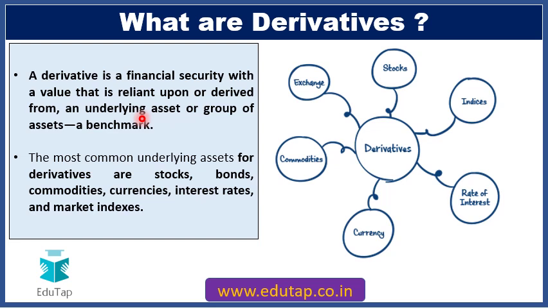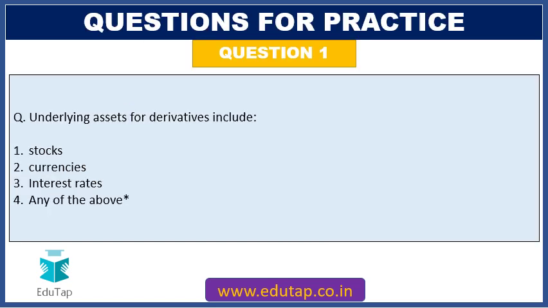And in addition to rice, the underlying asset can be any other commodity like wheat, gold, etc. It can even be any other currency. It can even be rate of interest. It can even be stocks which are traded in the market. Most common examples of underlying assets include stocks, bonds, commodities, currencies, interest rates, and even market indices. So friends, the answer to this question is going to be option number D, that underlying assets for derivatives include any of the above: stocks, currencies, or interest rates.